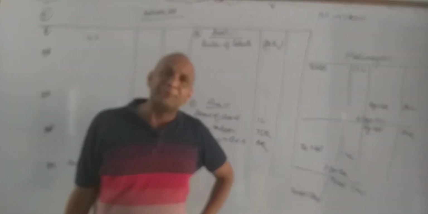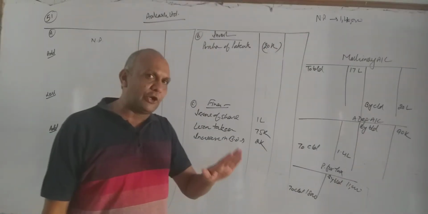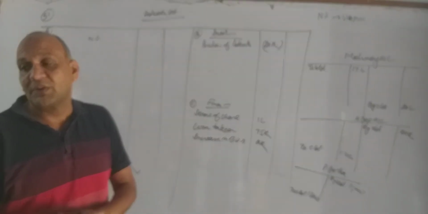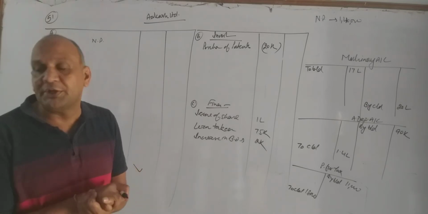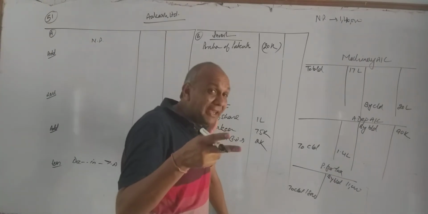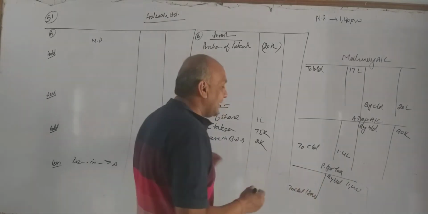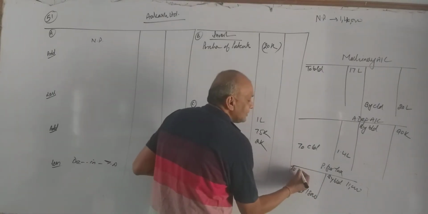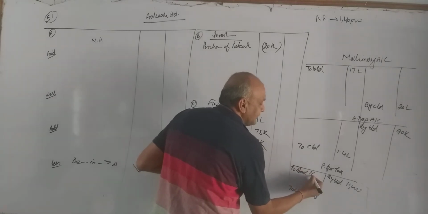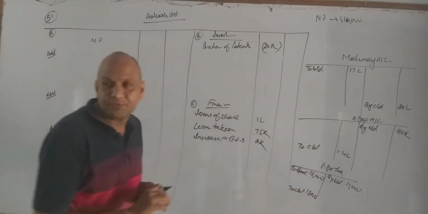In this way we have completed our balance sheet, we have completed all notes. Now let us do adjustment. First adjustment is tax paid during the year, 16. When we are paying tax, our provision is increasing or decreasing? I think it is decreasing. That's why to tax paid, to bank account, 16,000 rupees we are paying.